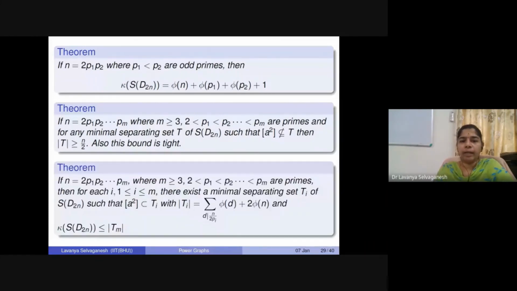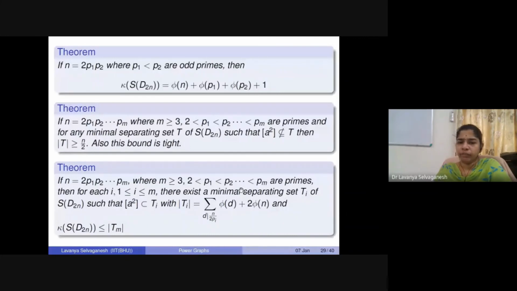Okay, and suppose in the same thing we make another case where a power 2 is contained in Ti. That is, if there are minimal separating sets, say Ti for SD2n, such that a power 2 is contained in this Ti, then if we count the number of elements in Ti, it will be equal to this expression given by this summation over phi of d plus 2 times phi of n.